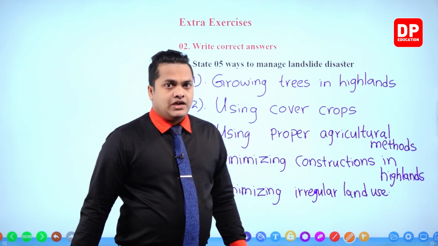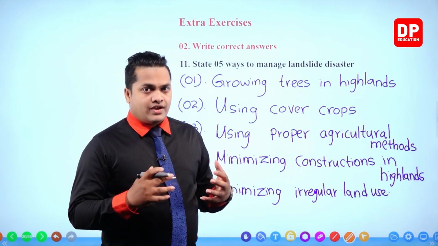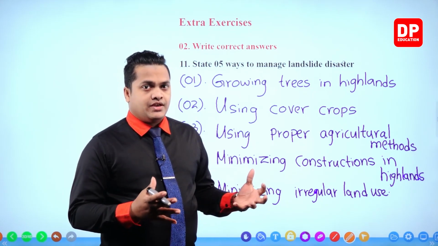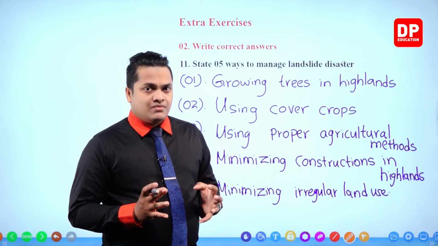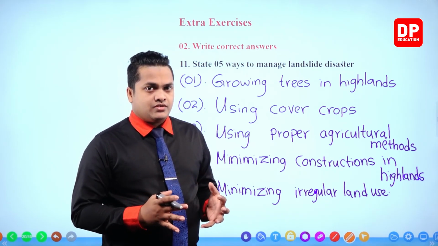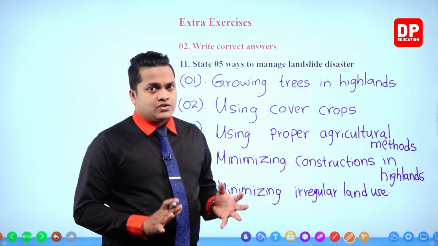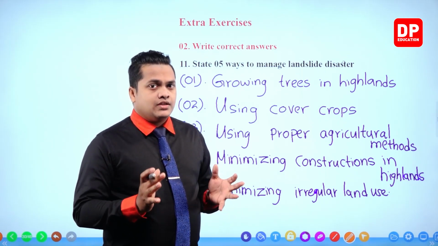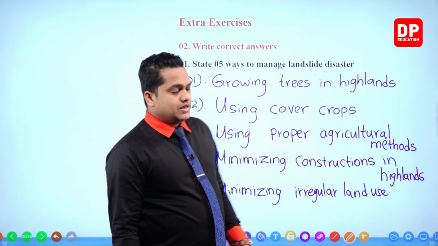So if we are using land, especially highlands, for our agricultural purposes or any other purposes, it's very important to minimize these usage, especially these irregular usage. So by that way we can avoid the hazardous events caused due to landslides.